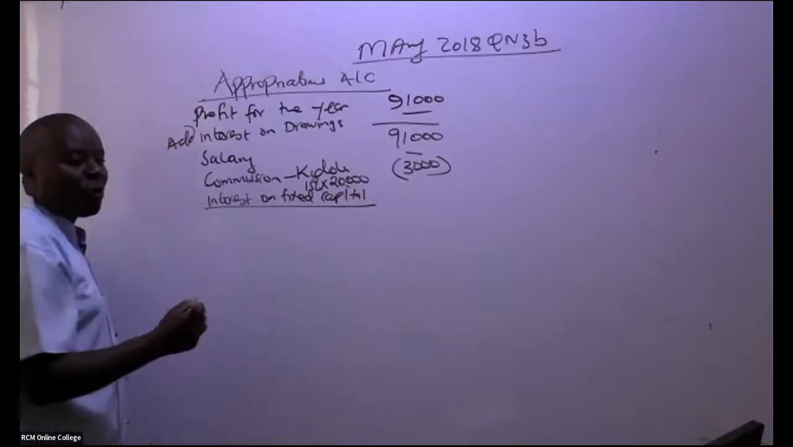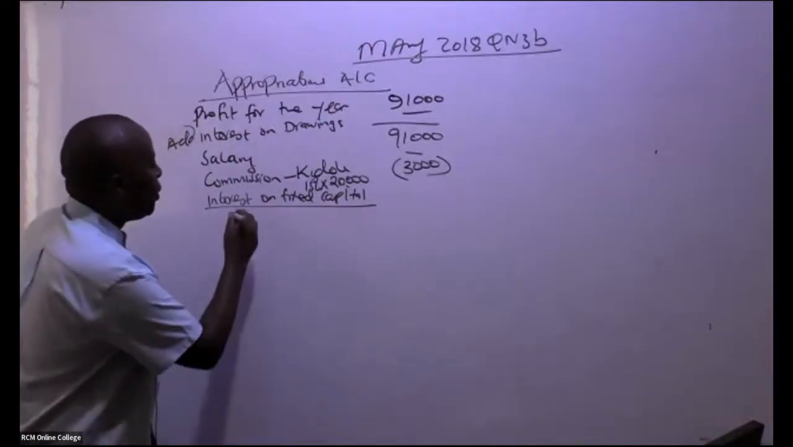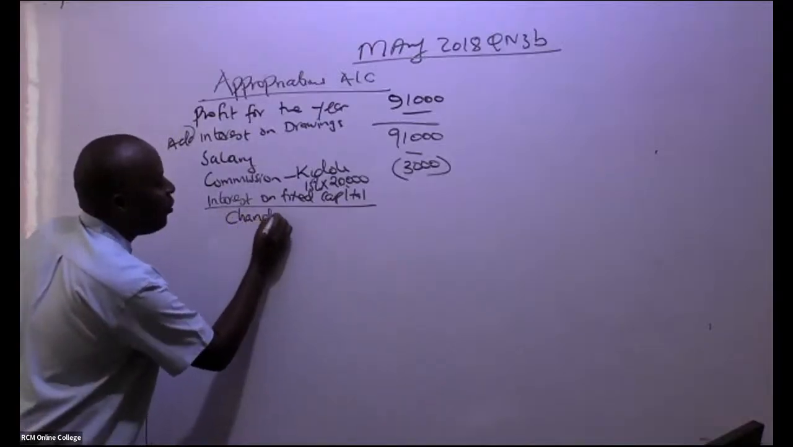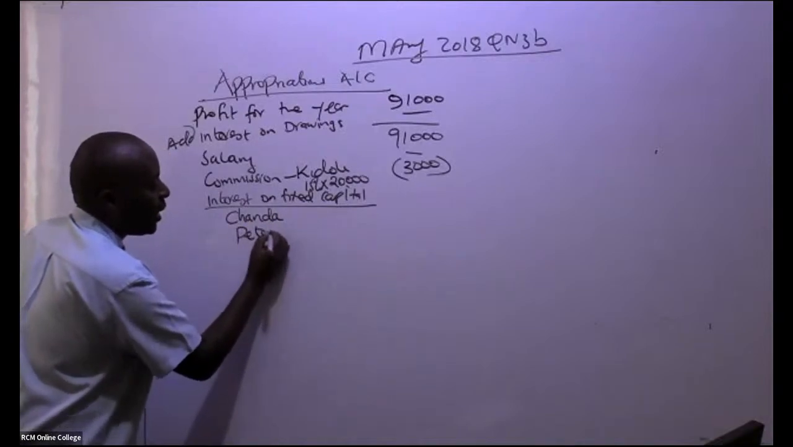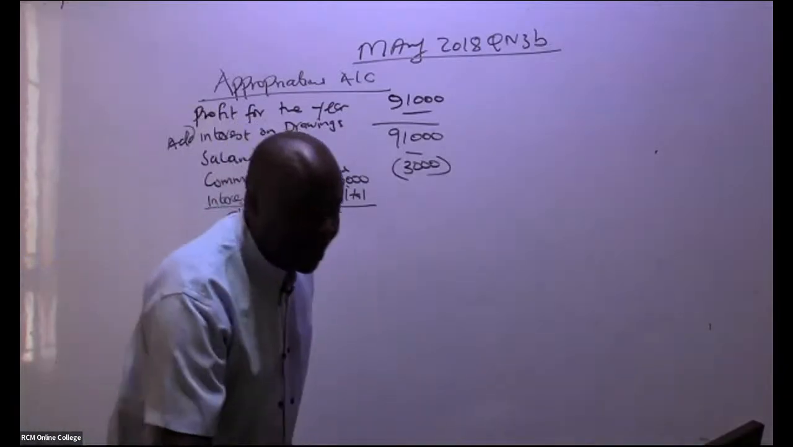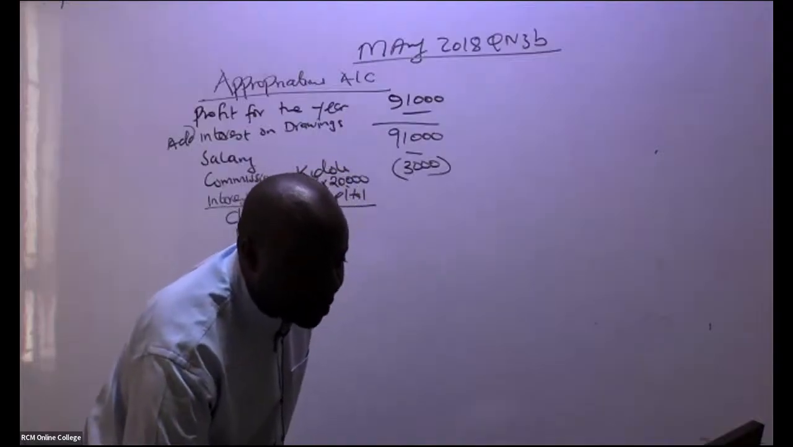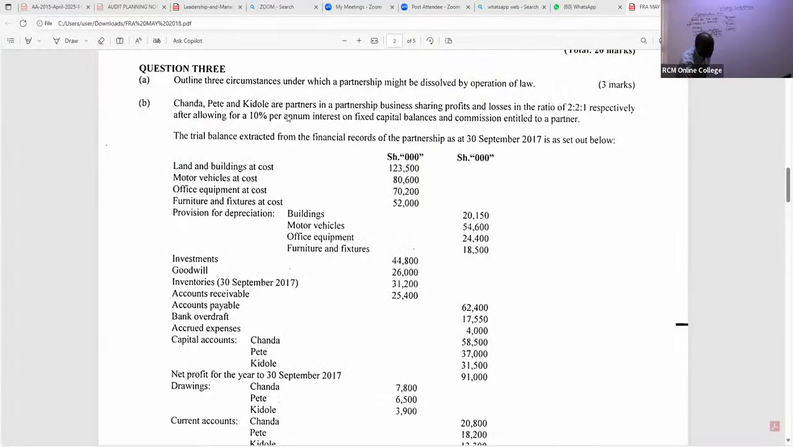Interest on fixed capital, of course, everybody has a fixed capital there. So go ahead and tell us, Chanda will be getting, of course, we have got three partners. We have Chanda, we have Pete, and then we have Kidole. Already Sharon is giving us the total. Thank you so much, Sharon. You can see, ladies and gentlemen, when you look at it, the interest is 10% per annum on fixed capital balances. So each one of them will be getting 10%.